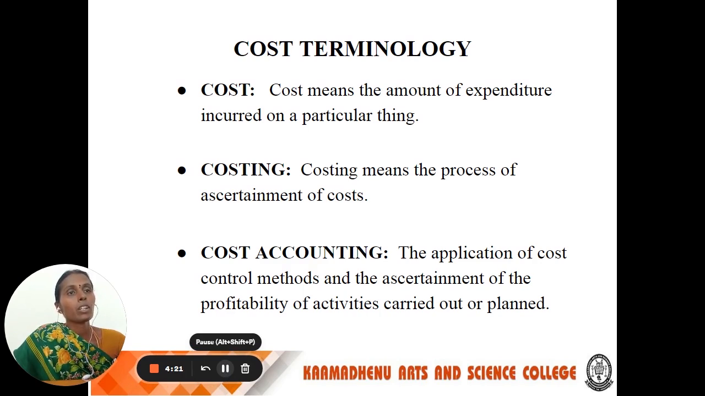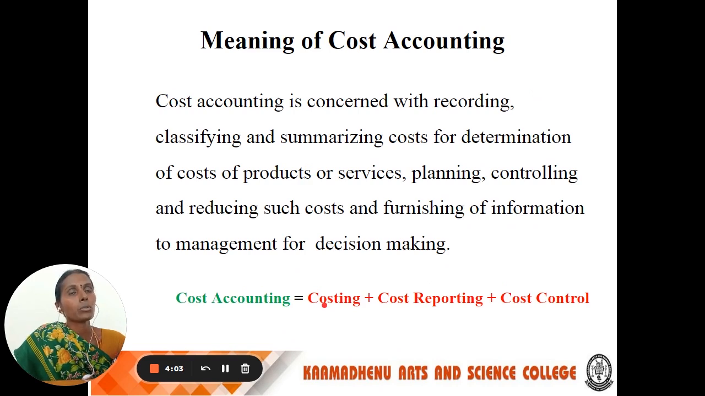Next, we see the meaning of cost accounting: the application of cost control methods and the ascertainment of profitability of activities carried out or planned. So that is called cost accounting. Next, we see more about the meaning of cost accounting.